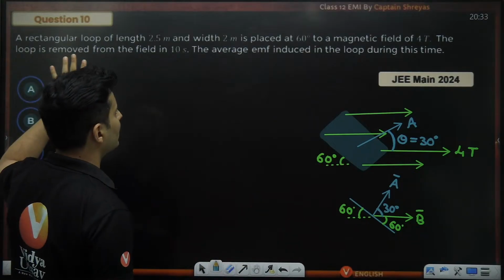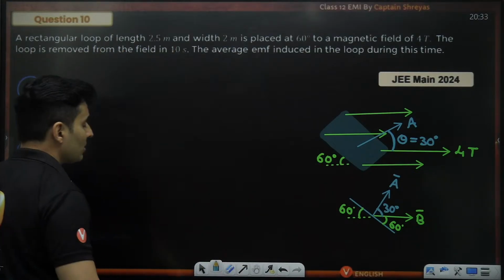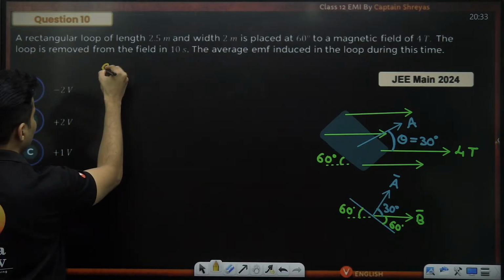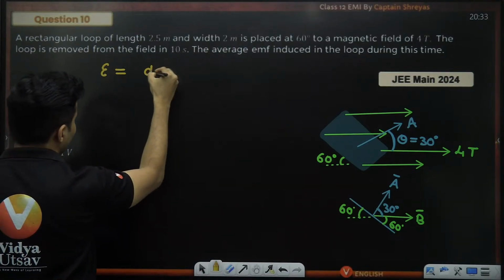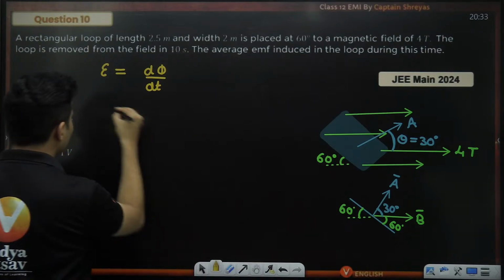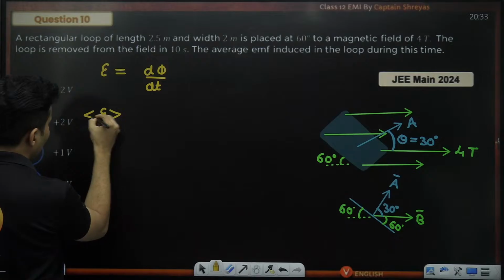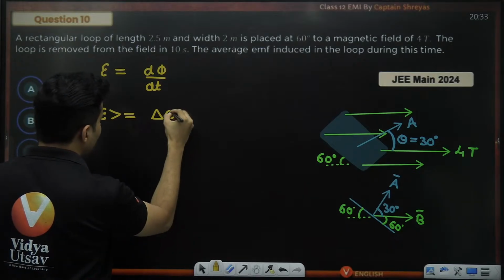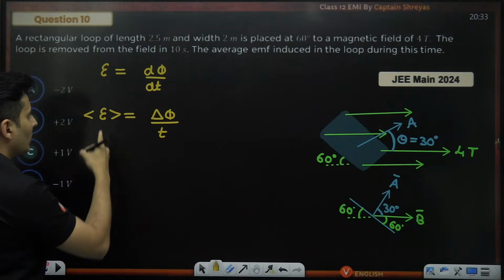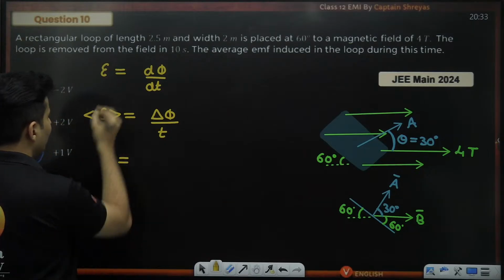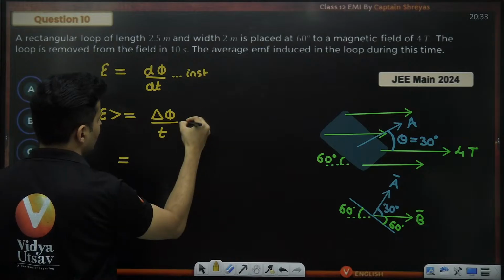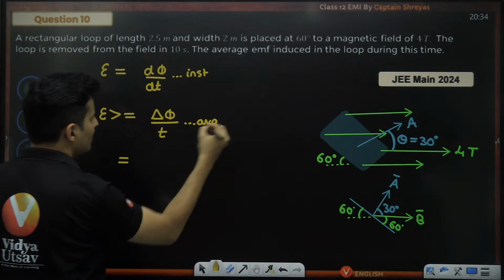Okay, what is the average EMF induced? The moment the word average comes, I become a little careful. Instantaneous EMF was just the derivative of the flux with time. But the average value of the EMF will be the change in the flux upon the total time. So we have to find the average EMF, not the instantaneous one.